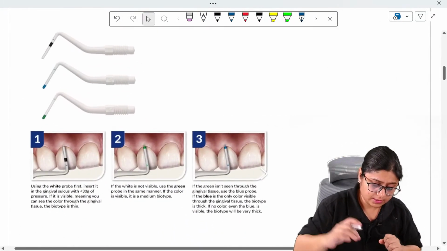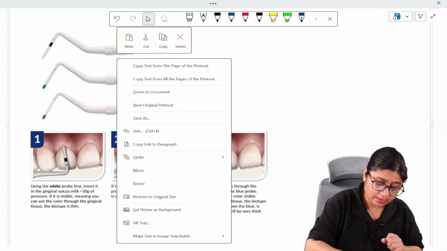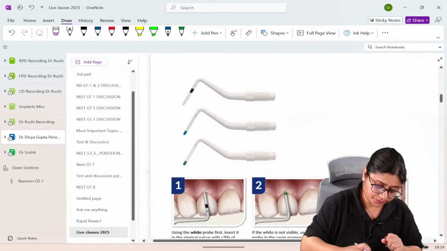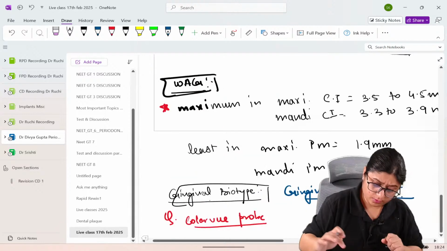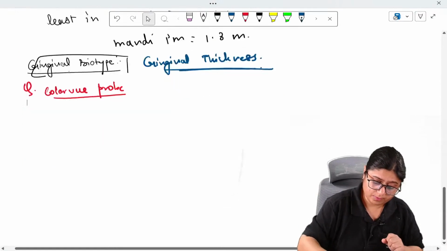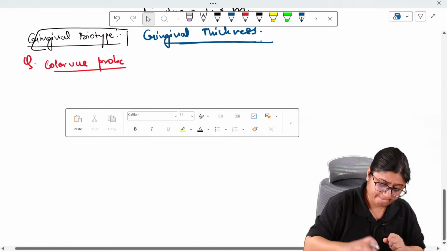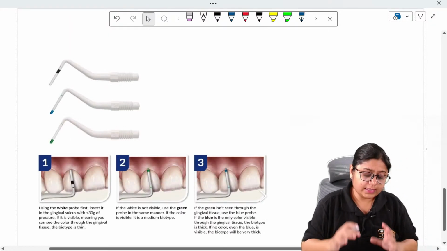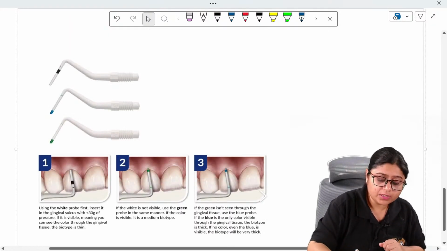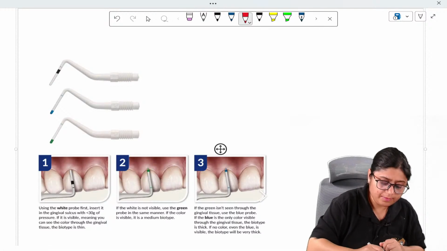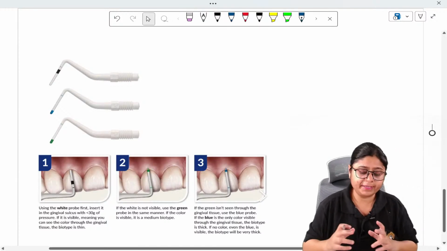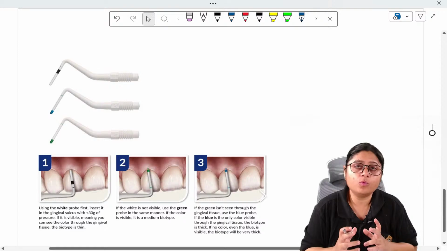So guys, this is a color view probe. In the MCQs, this image was given, and it was asked to identify where these probes are used.